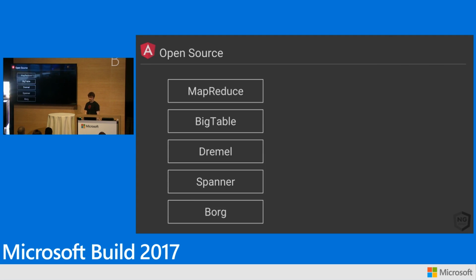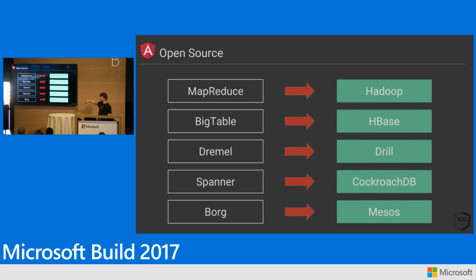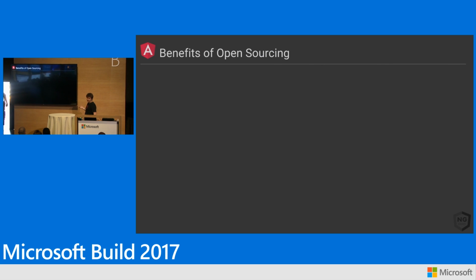So why do we do open source? Why do we do things like TypeScript? These are products we've made, right? MapReduce, Bigtable, Dremel, Spanner. These are all things that are done inside of Google. And you've probably heard of the outside world equivalents, right? These are clones, things that we haven't shipped. Typically, somebody goes, that's a good idea, and redoes it. So we like working in open source. TypeScript's a big part of that. Why do we do open source? A, because we like getting the credit, right?